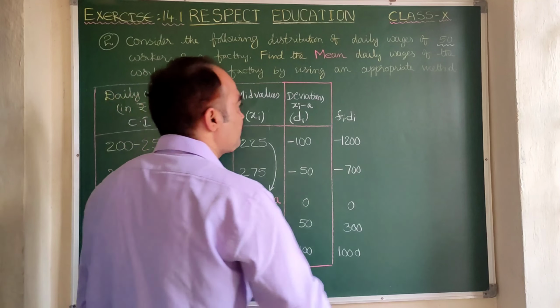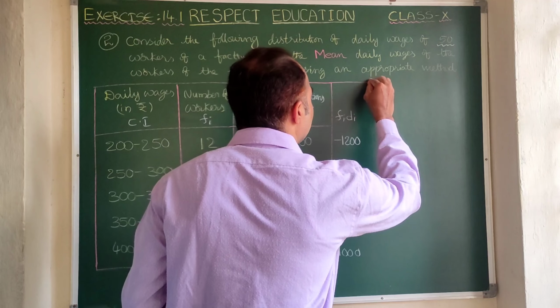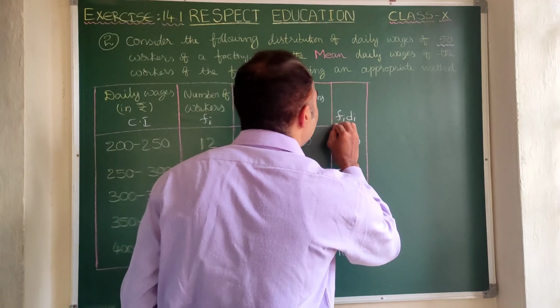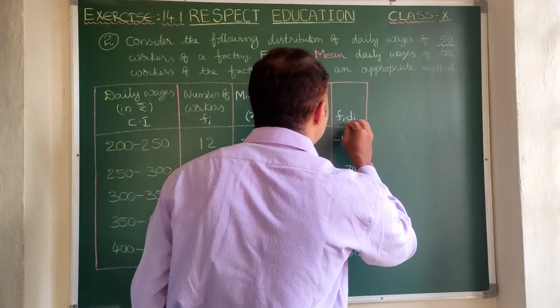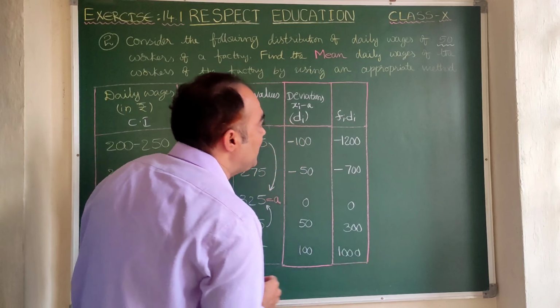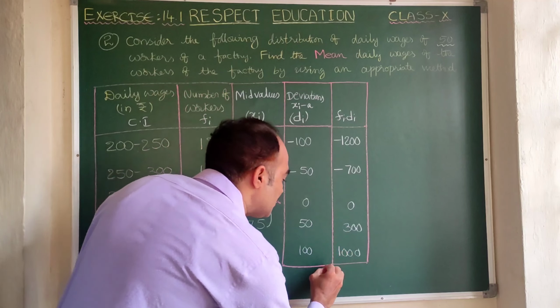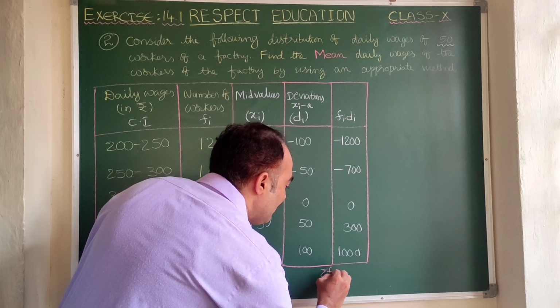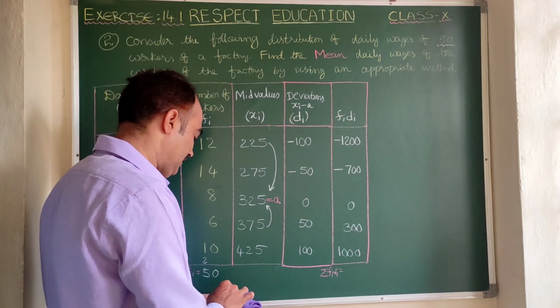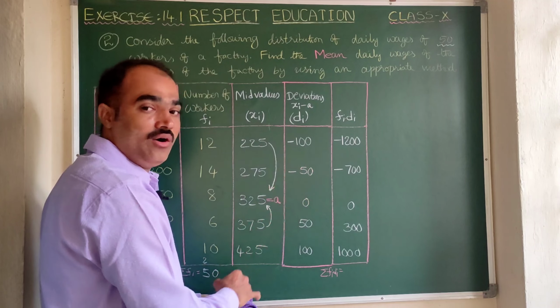Now let us close this table. What is the latest column? fi into di. We should do their total. Sigma fi into di is equal to, here there is a way of adding. You do not add all together.